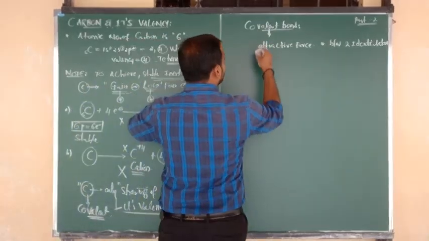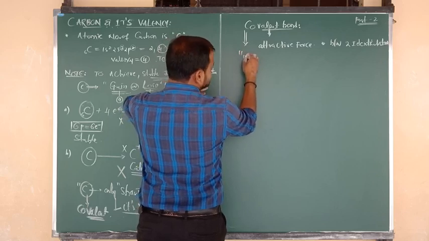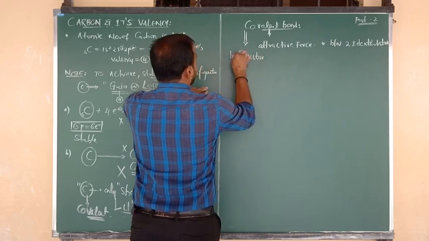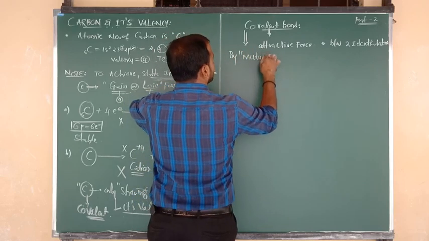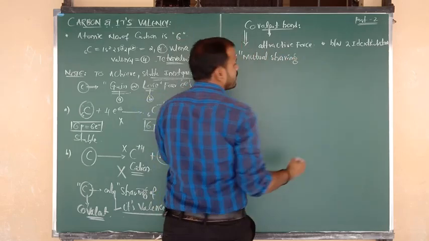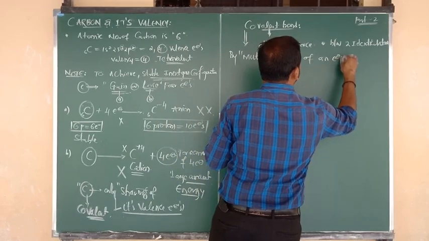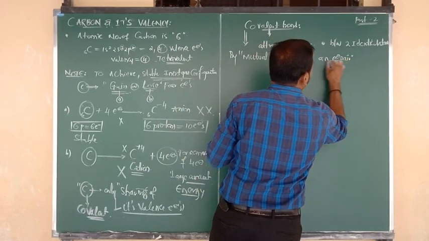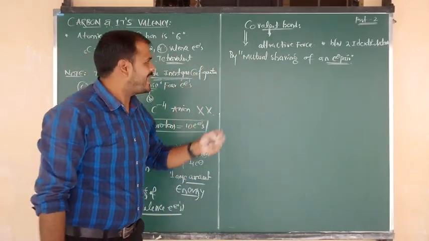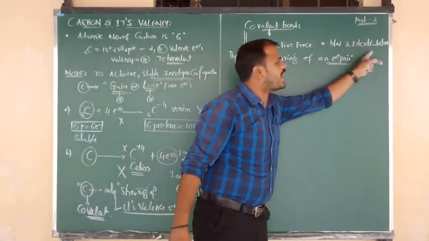And one more thing, try to remember how covalent bond formation will occur. Covalent bond formation takes place only by mutual sharing of an electron pair between two identical atoms.